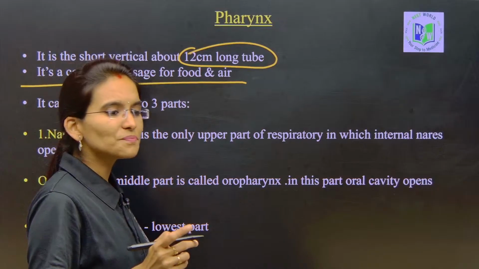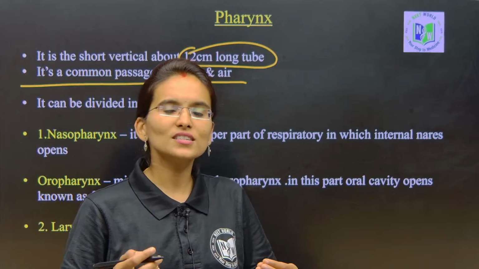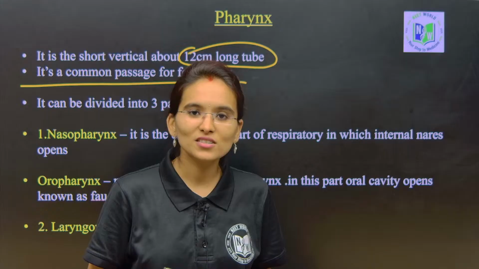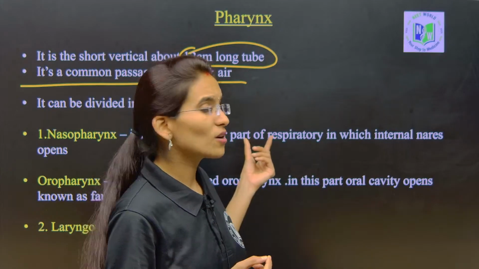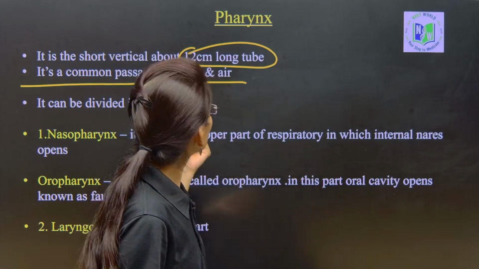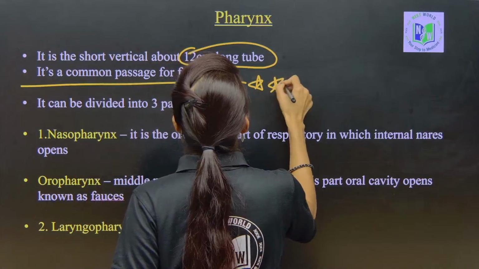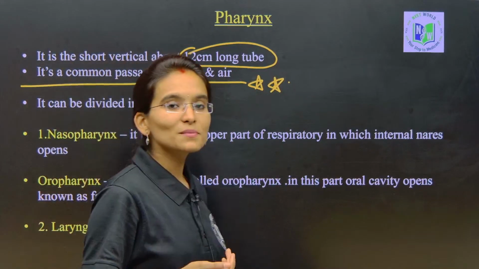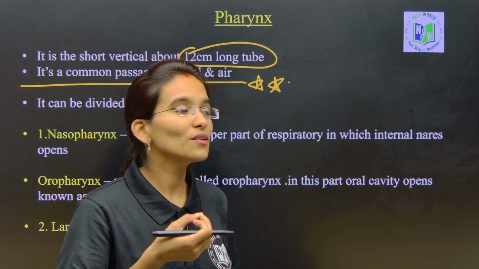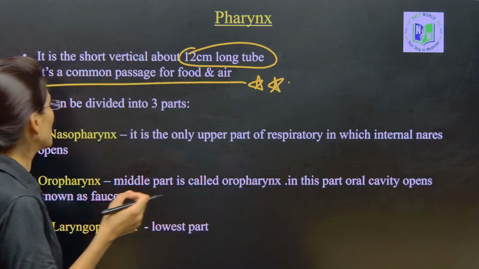Students, this concept regarding the pharynx may seem confusing or sometimes easy, but in competitive examinations the questions from this concept seem very tricky. Just focus: it is a very common passage for food and air. I am going to explain what happens whenever we eat food and what the main role of the pharynx is, my dear students.